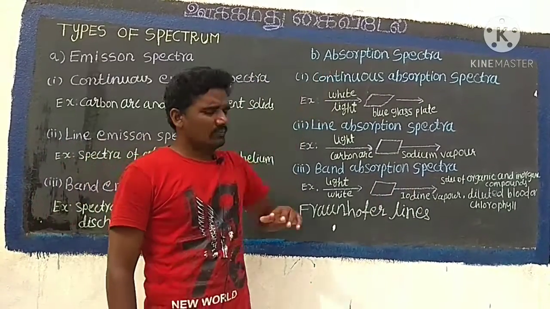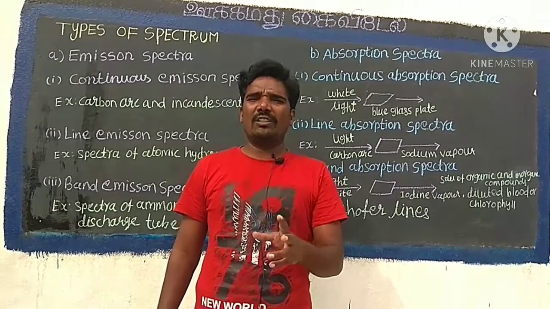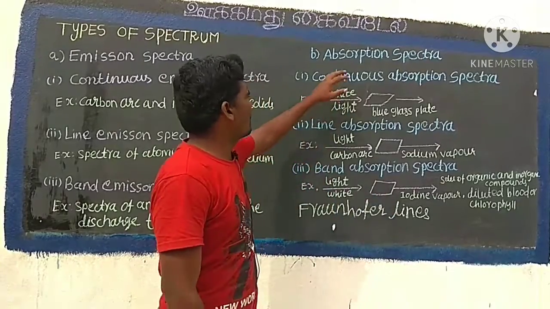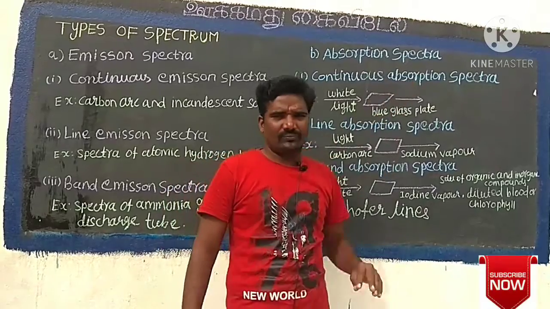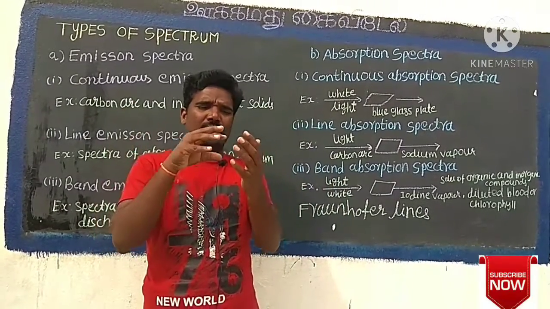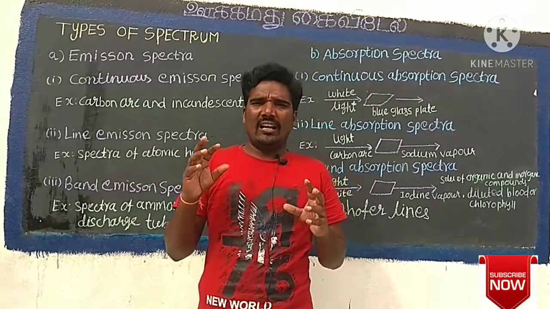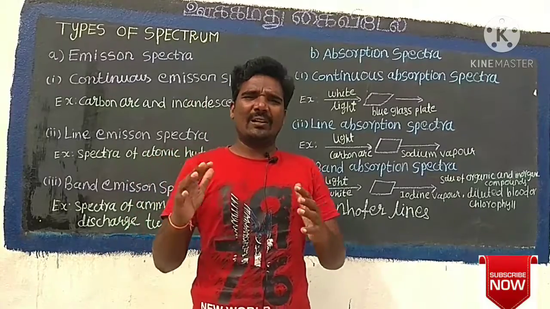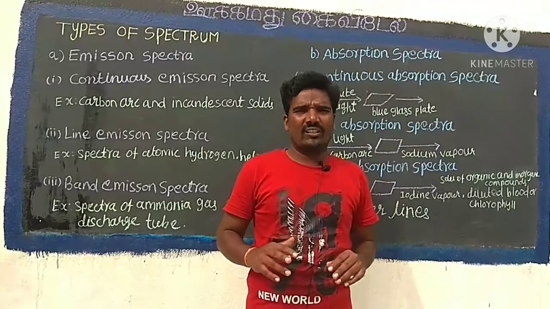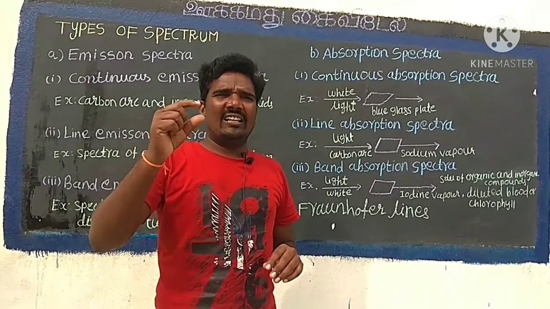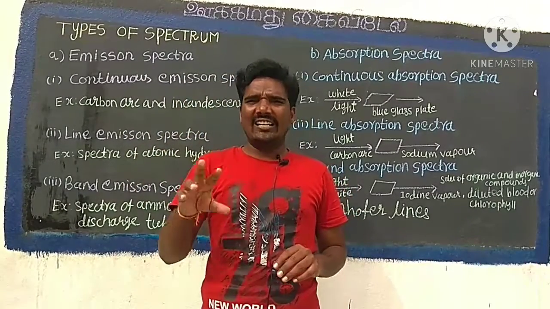Absorption spectrum. When light is allowed to pass through a medium, then the spectrum obtained is known as absorption spectrum. It is characteristic of the absorbing substance. Absorption spectrum is classified into three types. First one, continuous absorption spectrum. When we pass white light through a blue glass plate, it absorbs all the colors except blue and gives continuous absorption spectrum.